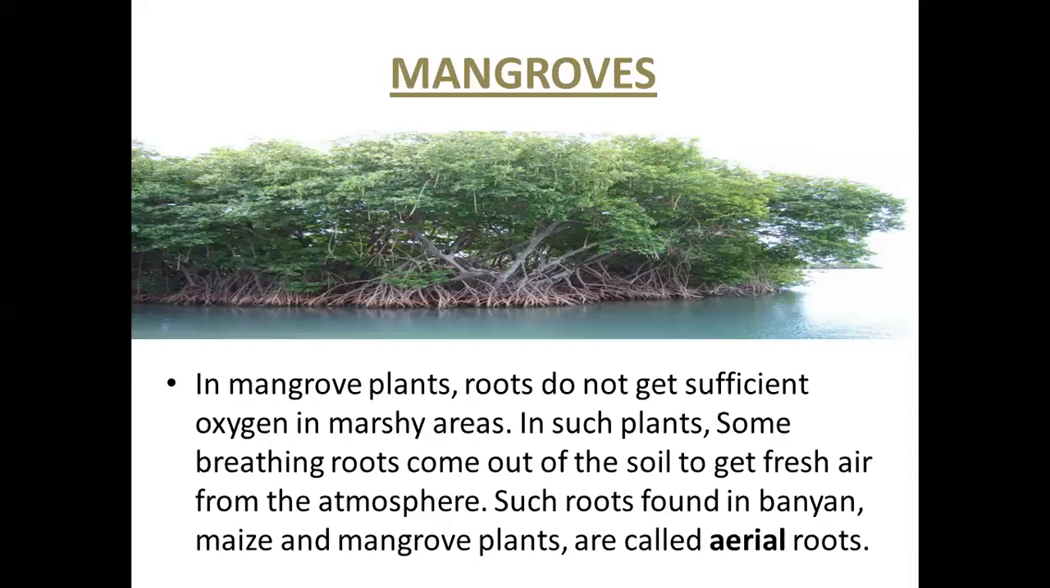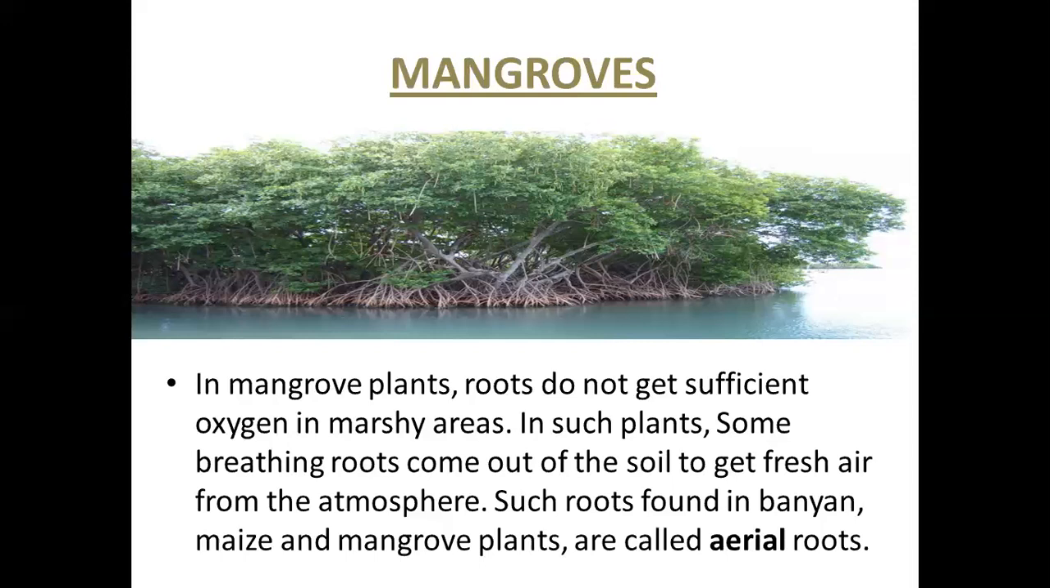See, observe this picture carefully, children. These are called mangroves. Mangroves means around these trees, water will be present. The roots are present inside the water, but these roots do not get sufficient oxygen in the water. So they will come out of that soil and they need some more fresh air from the atmosphere, and from the atmosphere they get this fresh air. So these roots are called as aerial roots.